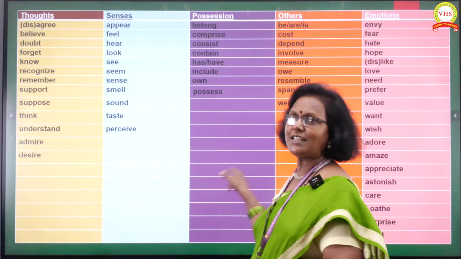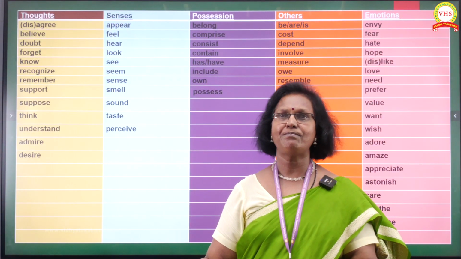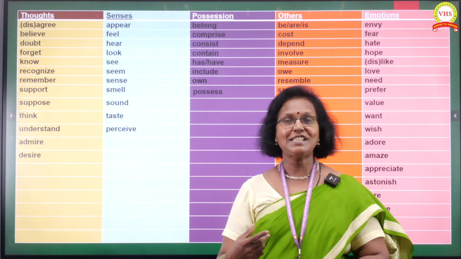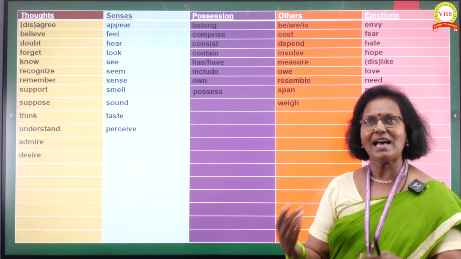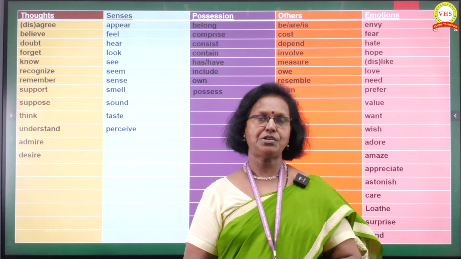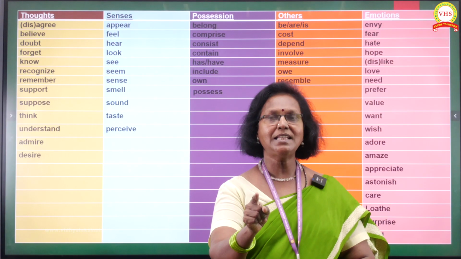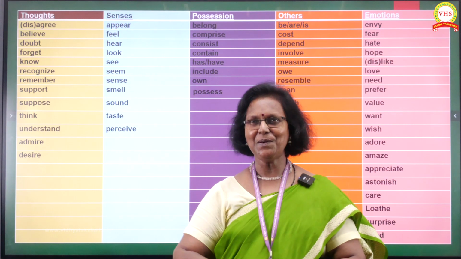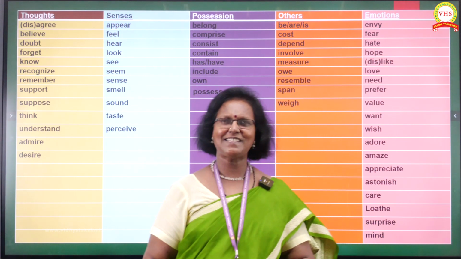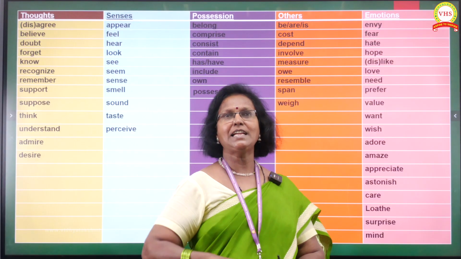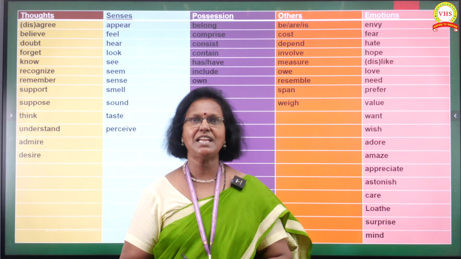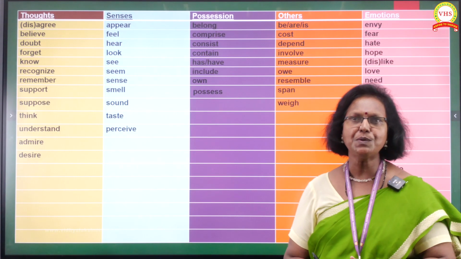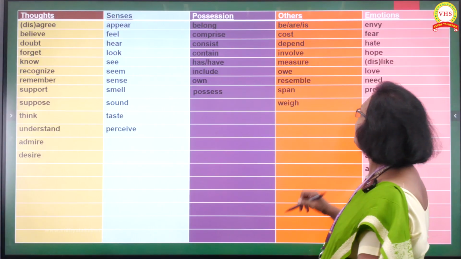So I have got a slide full of the verbs which are stative verbs. And they belong to the thoughts, to the senses, to the possessions, to the other category and to emotions. You have to learn them and you should not use these in the continuous forms. But mind you, again there is a catch in this. What is that? In case, let me take an example here. Which one shall I take? I'm not able to decide what to take. Will you tell me what to use? Let me take one example here.